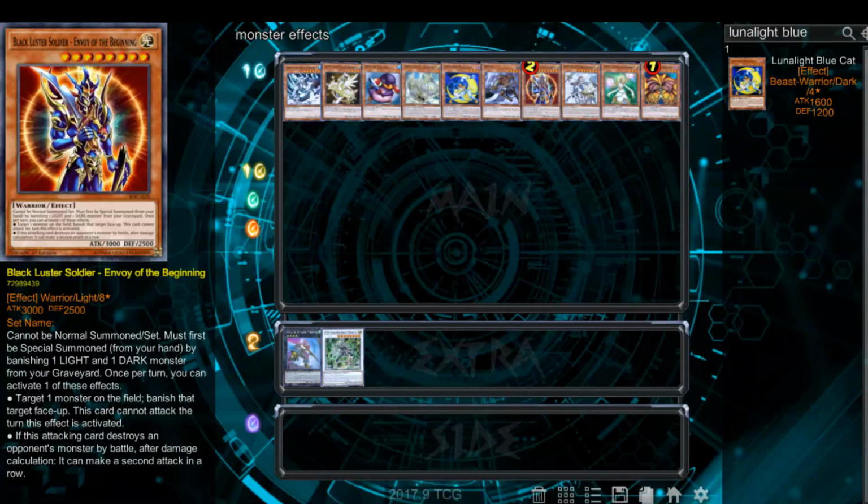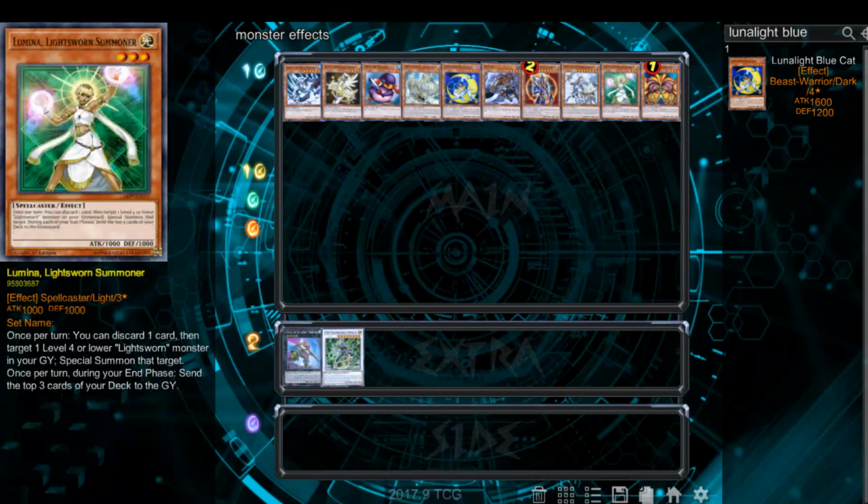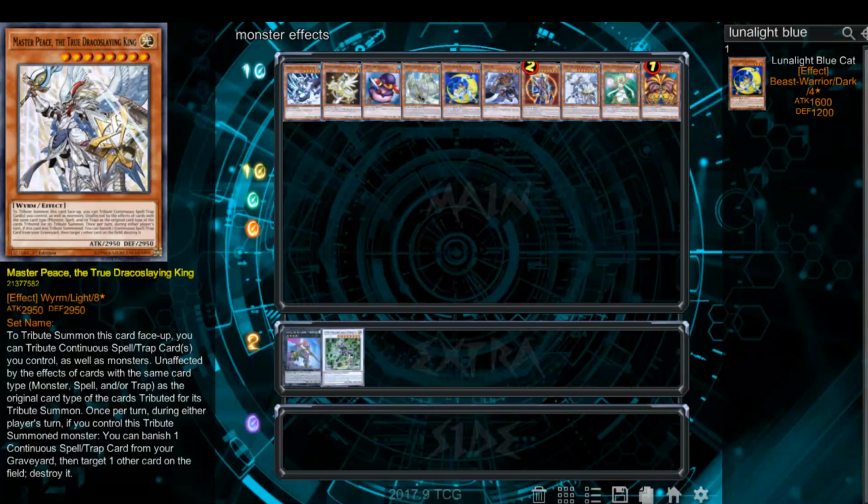I'm going to talk about Castel and Masterpiece first. Masterpiece is here because he's a quick effect where you pay his cost, which is also why Castel is here, which is banishing a continuous Spell or Trap card from your graveyard. Okay, and then you target one other card on the field and destroy it.